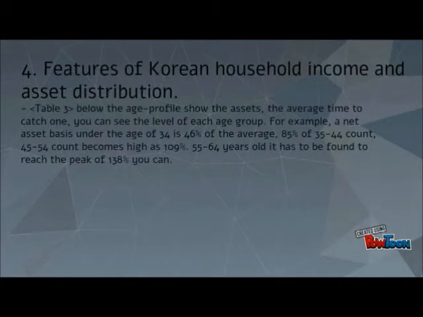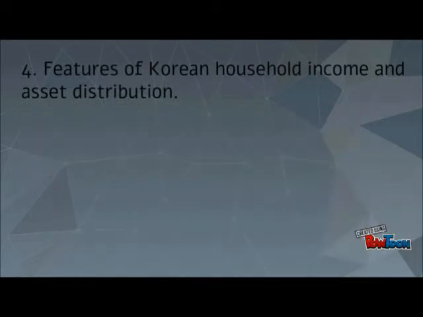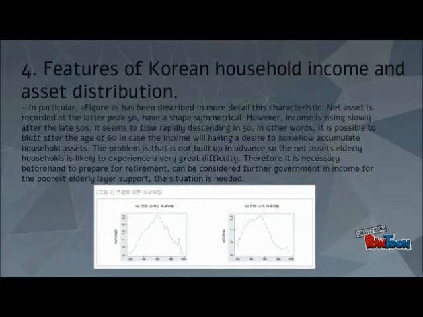Table 3 below shows the assets by age profile, with the average at each stage. You can see the level of each age group. As you see, net assets go up with age. Now take a look at Figure 2. In particular, Figure 2 describes this characteristic in more detail. The problem is that assets are not built up in advance, so elderly households with few net assets are likely to experience very great difficulty. Therefore, it is necessary to support this elderly group.